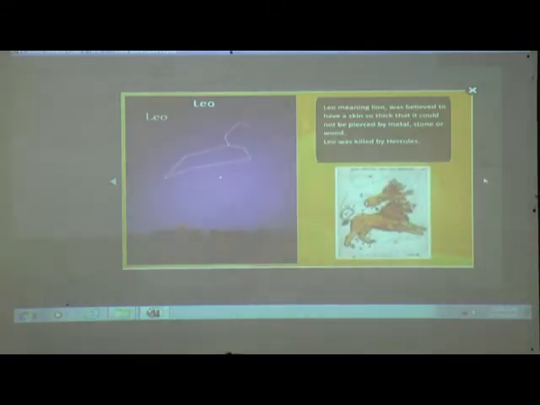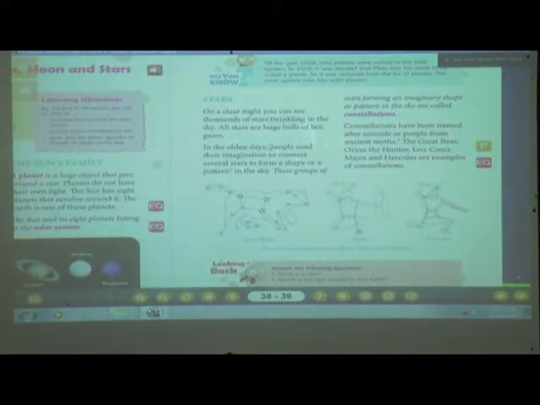Leo. Leo, meaning lion, was believed to have a skin so thick that it could not be pierced by metal, stone, or wood. Leo was killed by Hercules. I hope you understood what constellations are in a better manner.